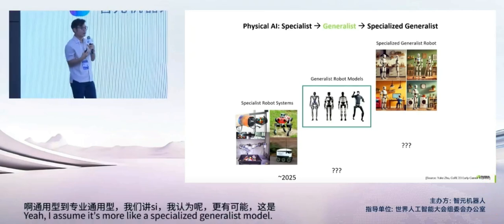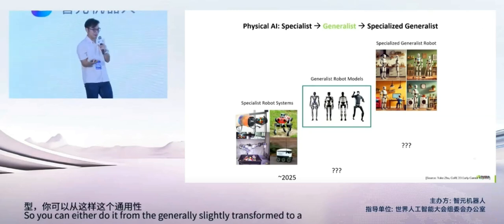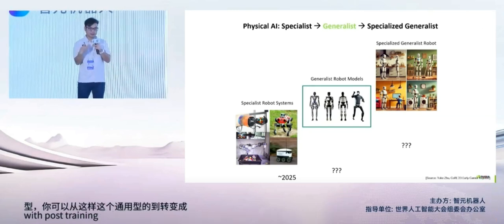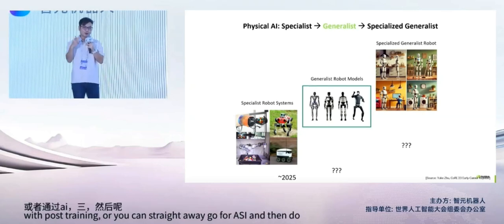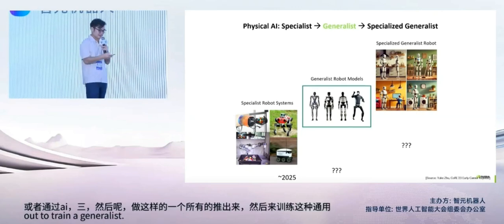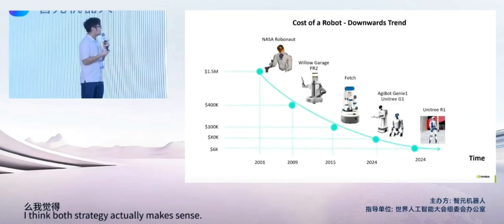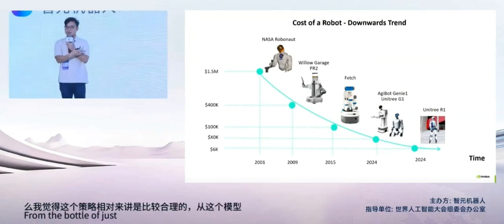So you can either go from the generalist side and transform to a specialist side with post-training, or you can go straight for ASI and then get all this rollout to train a generalist. I think both strategies actually make sense. Those are from a model perspective.